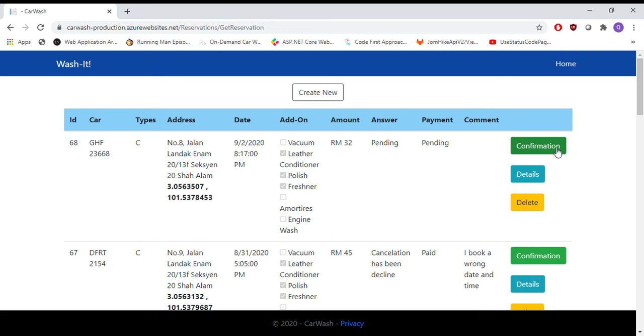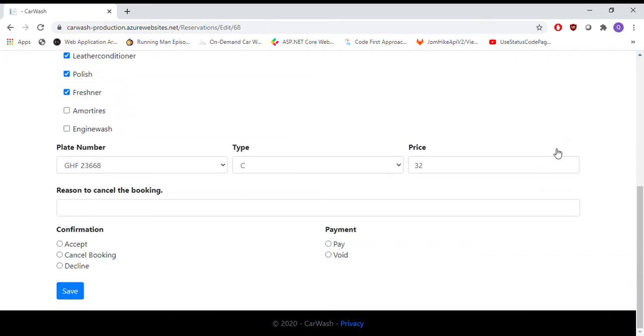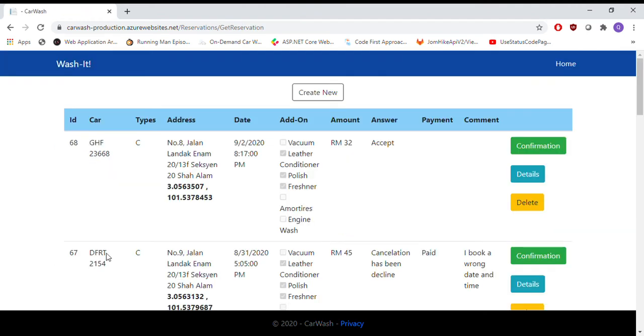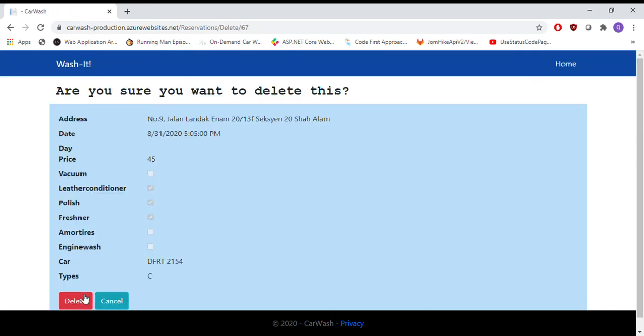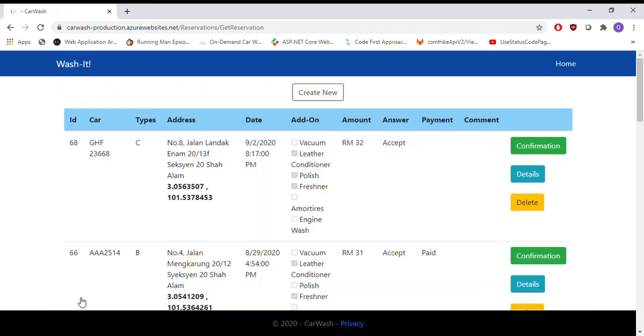So to confirm, just need to click accept or cancel booking or decline. So let's accept first. So there will be changes in the answer or the confirmation. So that's what staff able to do with the reservation, and also able to delete any reservation. For example, I will delete ID 67, and here we go, there's no more 67.